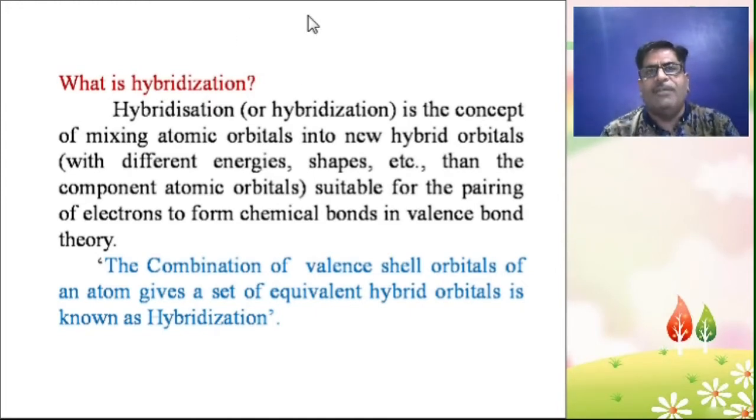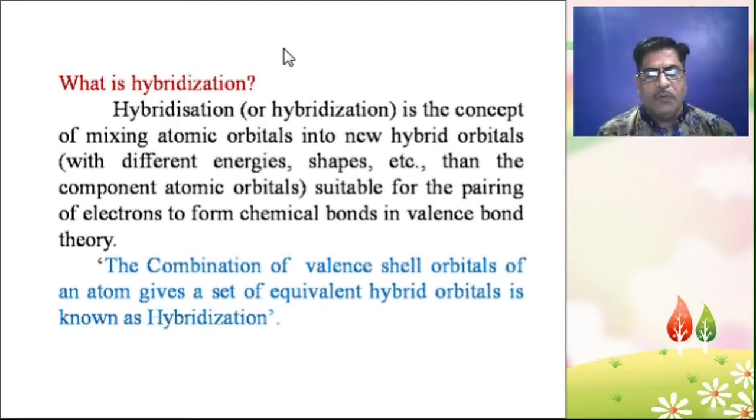In last episode, we learnt about VBT. What is VBT? What is limitation of VBT? Now today we discuss about hybridization and types of hybridization. So first of all, let's start on hybridization.